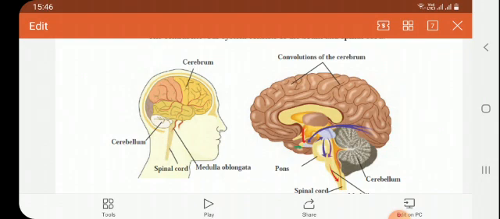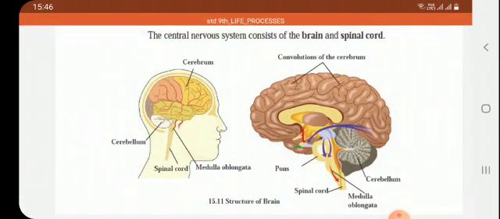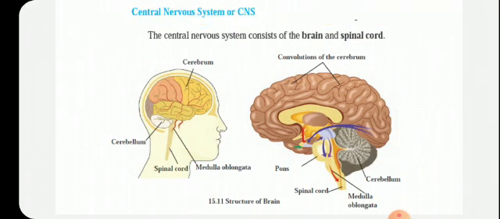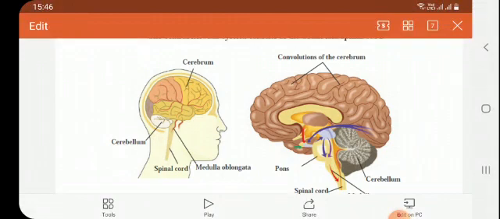The cavity of the brain is called the ventricle, while the long cavity present in the spinal cord is called the central canal. So ventricles and central canal, what are these? These are the cavities present in the brain and the spinal cord respectively.